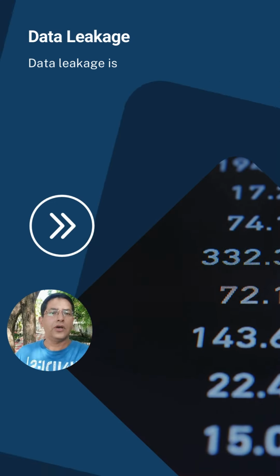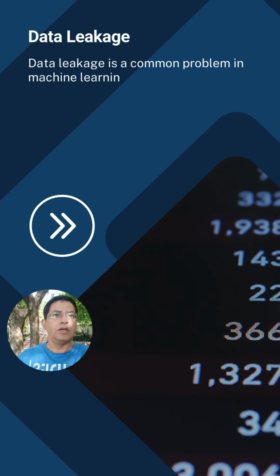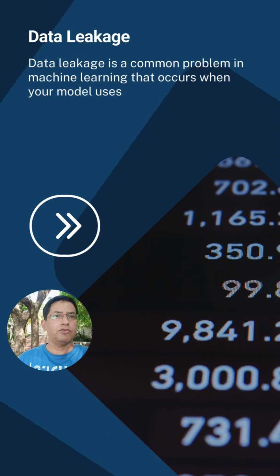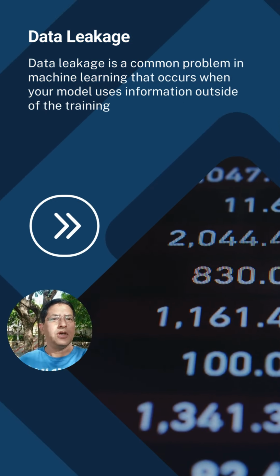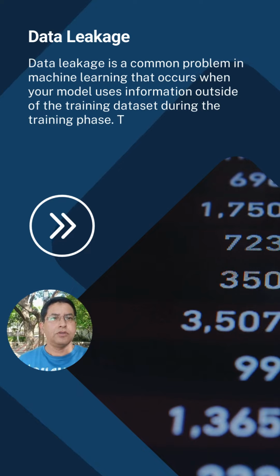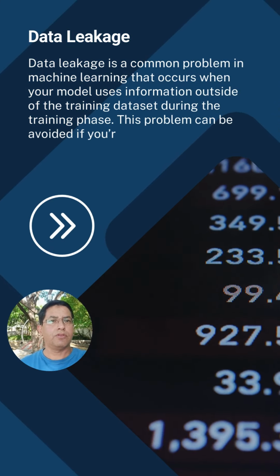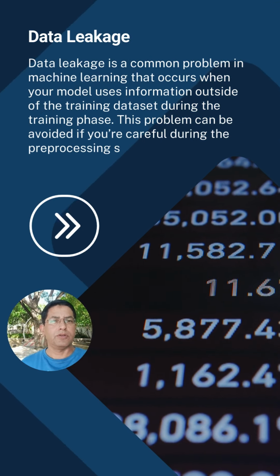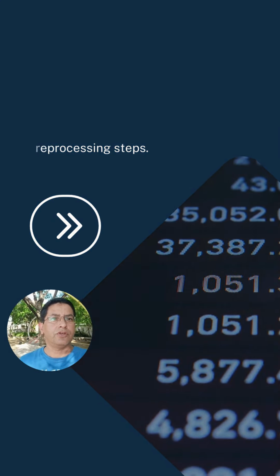Data leakage. Data leakage is a common problem in machine learning that occurs when your model uses information outside the training dataset during the training phase. This problem can be avoided if you are careful during the pre-processing steps.